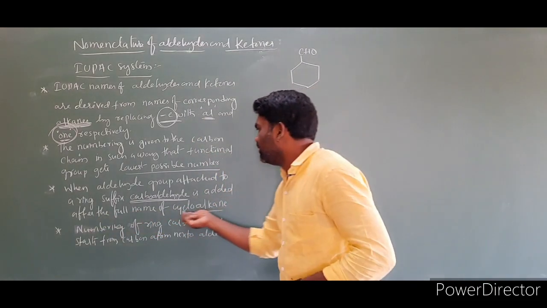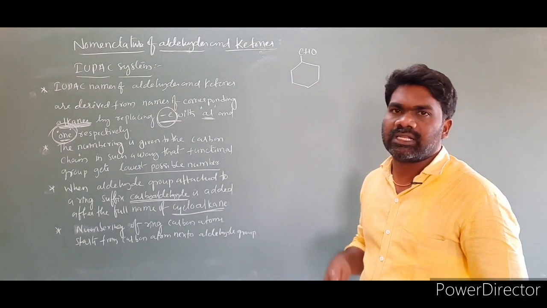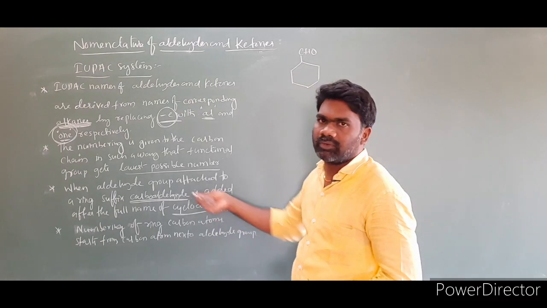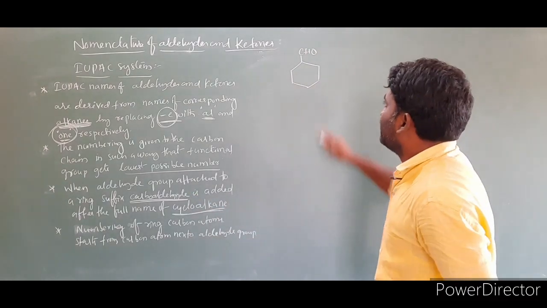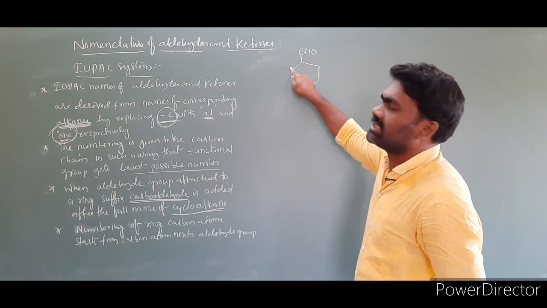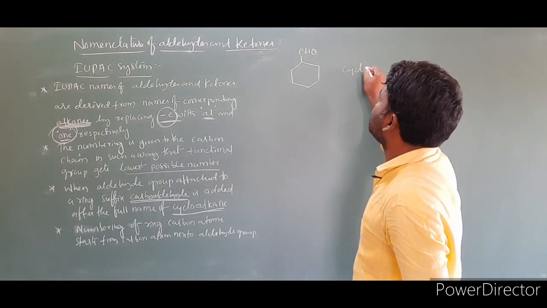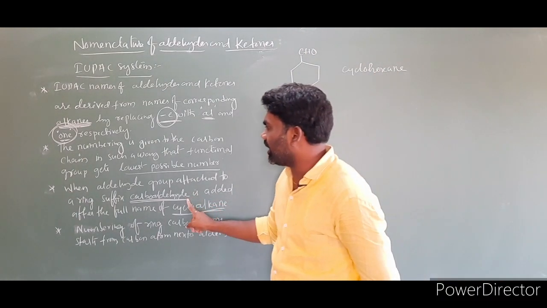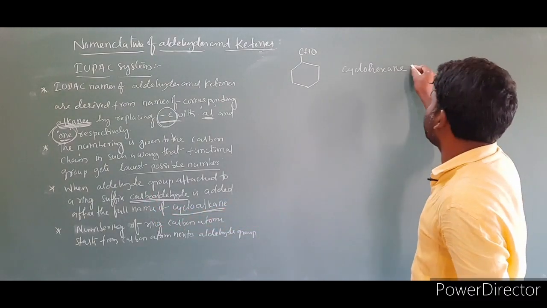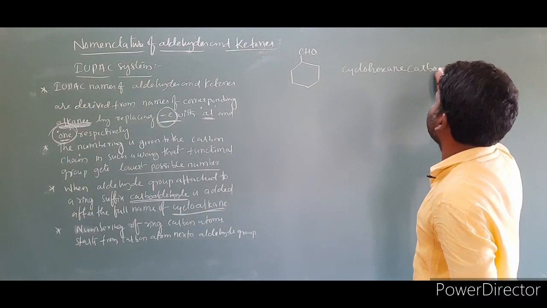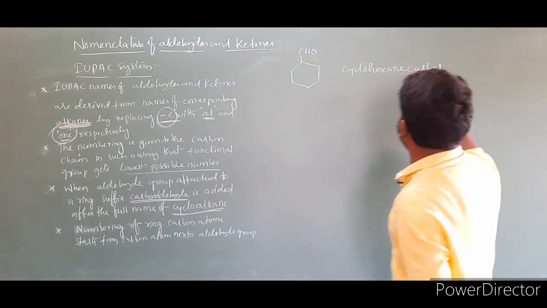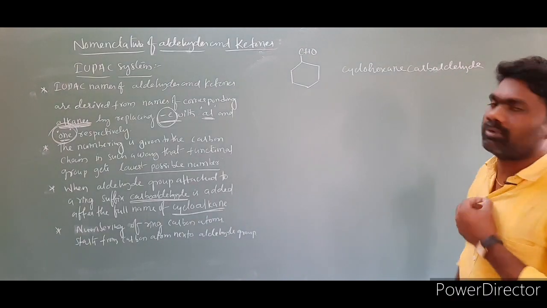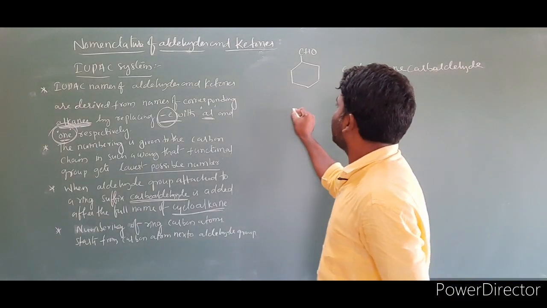So first we have to write the full name of the cycloalkane, then we add carbaldehyde to it. Now look at this. This is cyclohexane, 1, 2, 3, 4, 5, 6 carbons are there. The name of this compound is cyclohexane. To this full name we have to add what? Carbaldehyde. The name is cyclohexanecarbaldehyde.